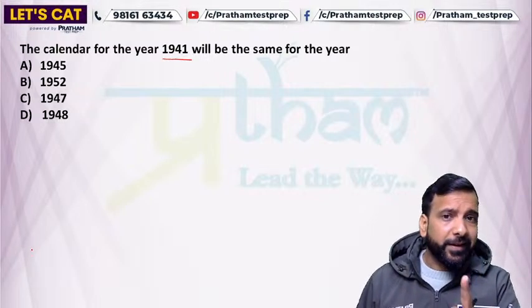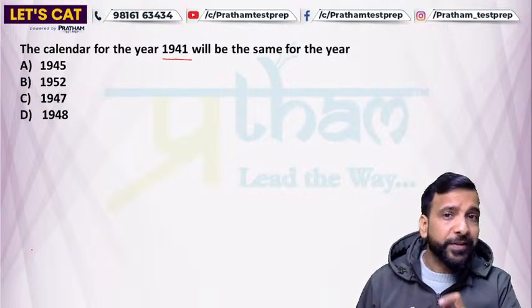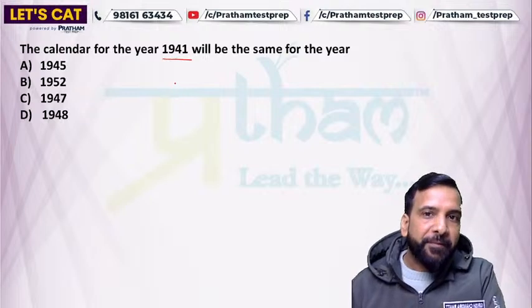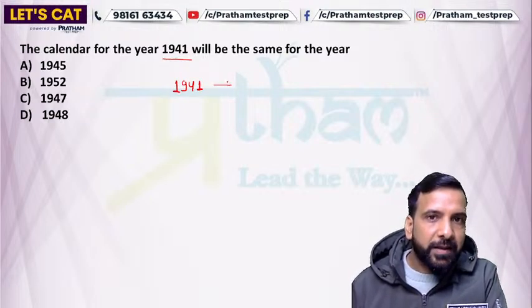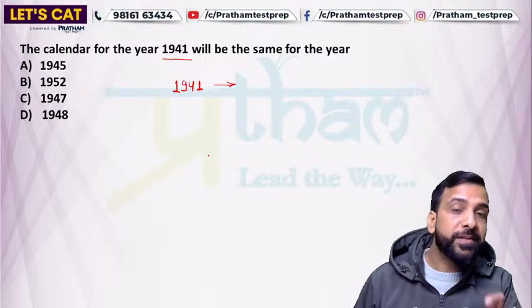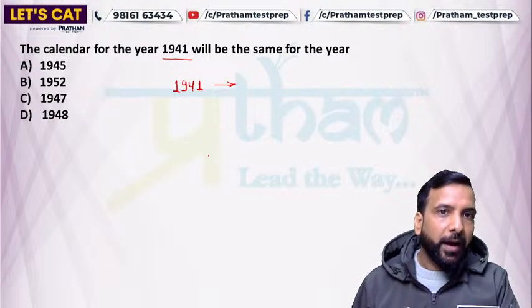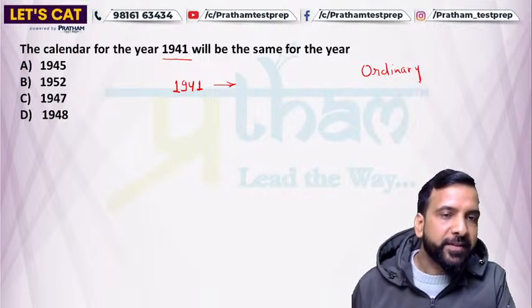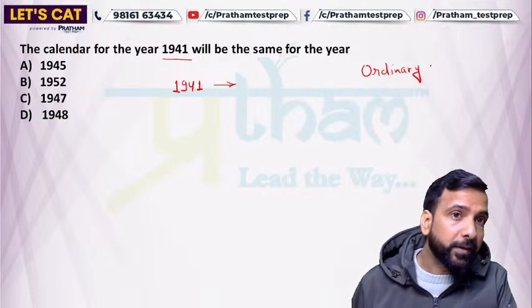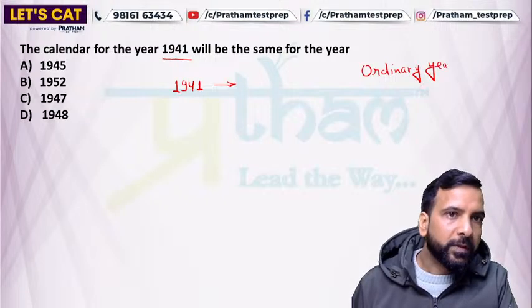So what should be the correct approach for solving such questions? First, 1941. In the last class we have already discussed the concept of odd days, right? I told you that in an ordinary year, or we can say a non-leap year, there is one odd day.